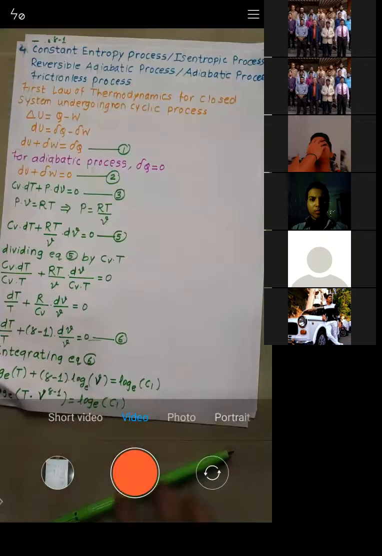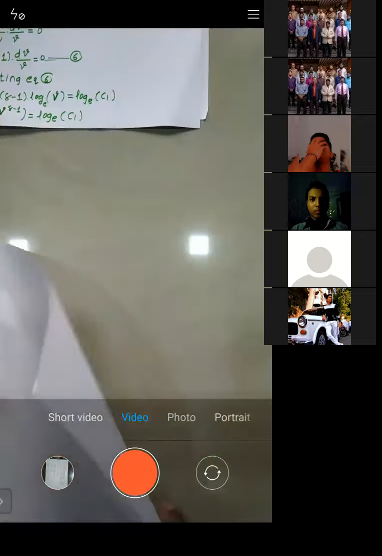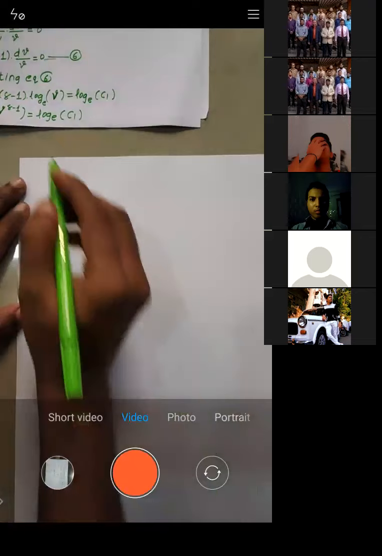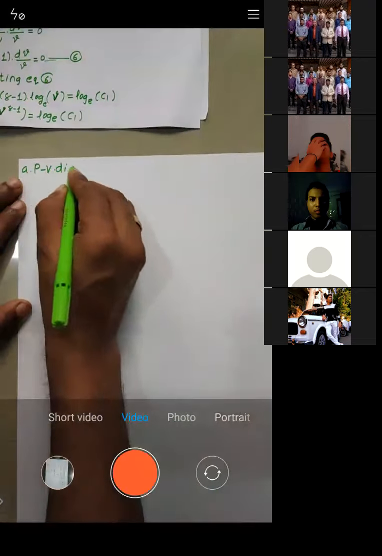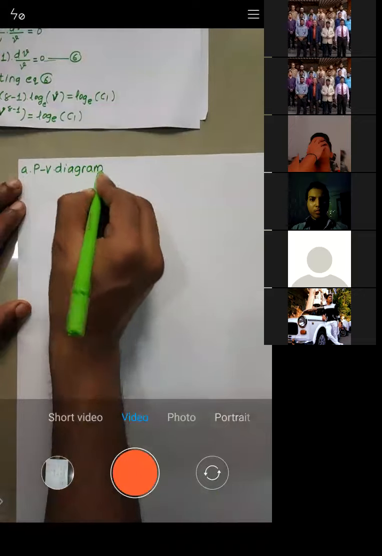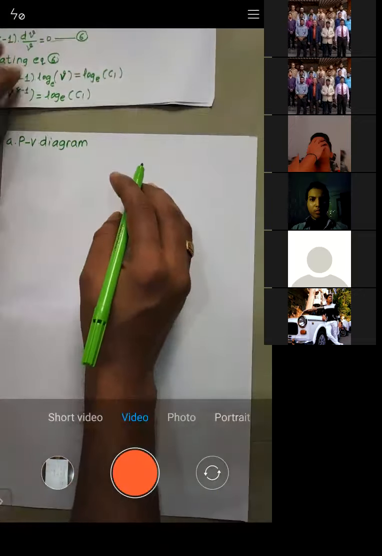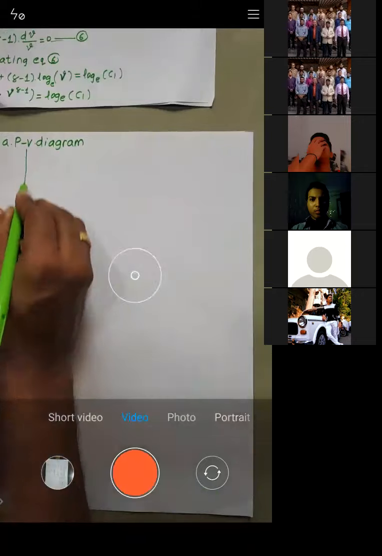Okay, I will start now with the PV diagram. Let's start with the PV diagram. If you talk about the PV diagram, let's consider